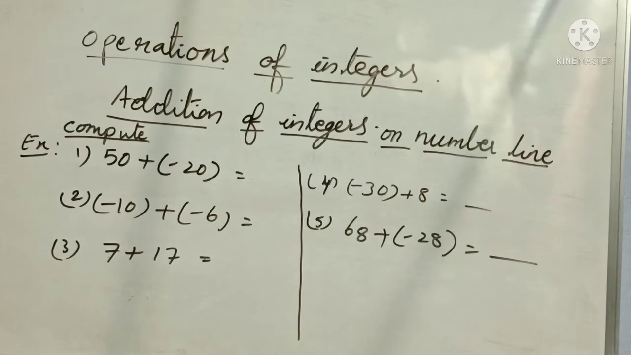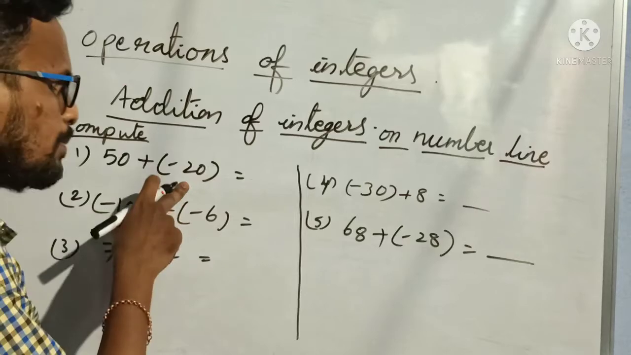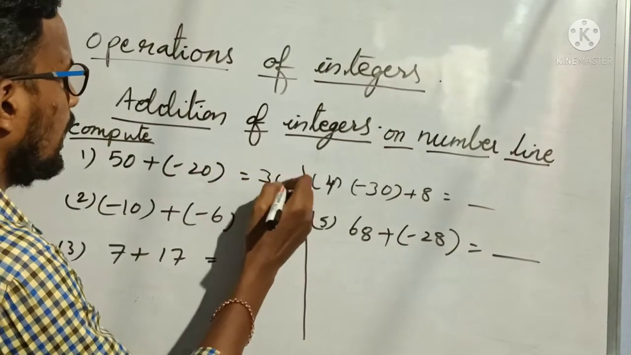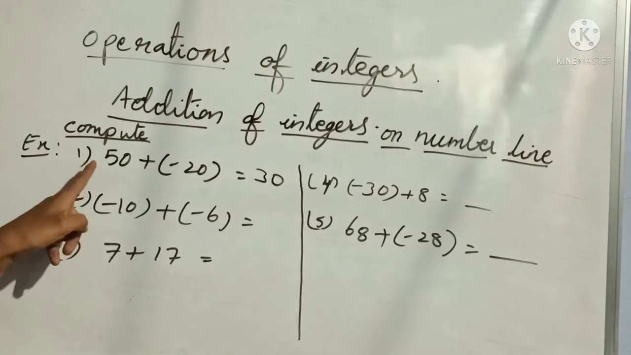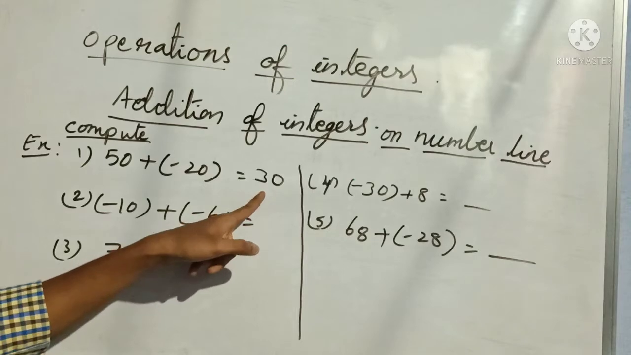So 50 plus minus 20: plus minus is minus, right? 50 minus 20 is 30. But which 30 do we have to write? Plus 30, because the bigger number has sign plus, so the answer also carries the same sign plus.